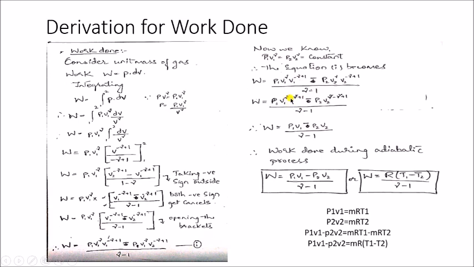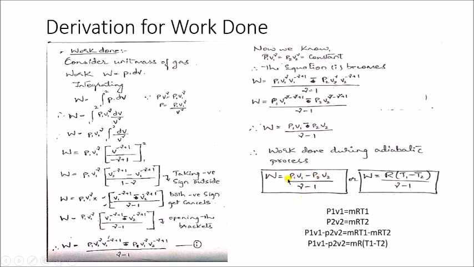So here it is plus gamma minus gamma, they get cancelled. Same way here, plus gamma and minus gamma, they get cancelled. So what remains is P1 V1 raised to 1. V1 raised to 1 is nothing but V1. Same way here, P1 V1 minus P2 V2 divided by gamma minus 1. So this is the work done formula during adiabatic process.